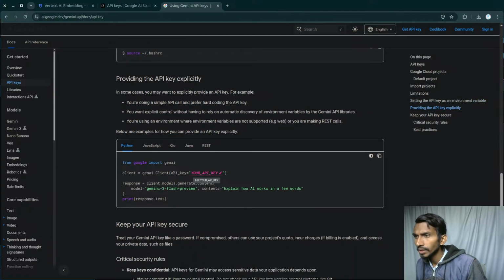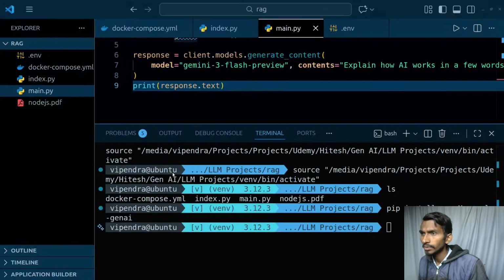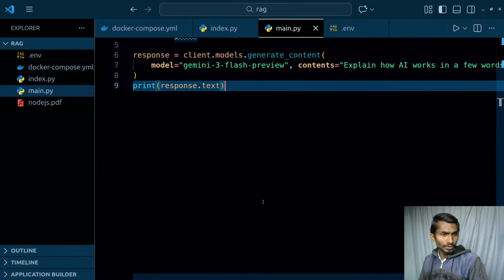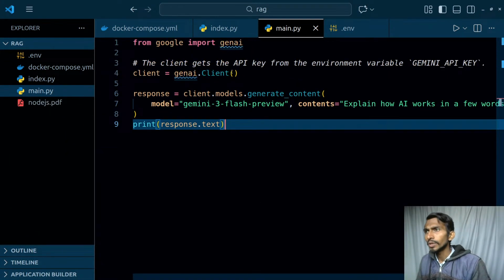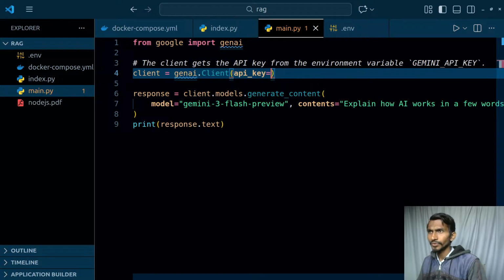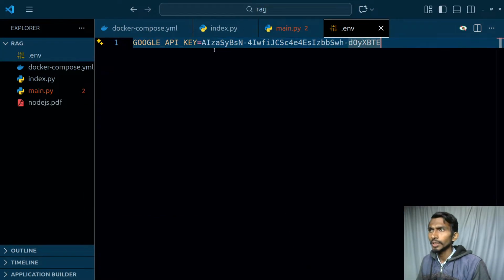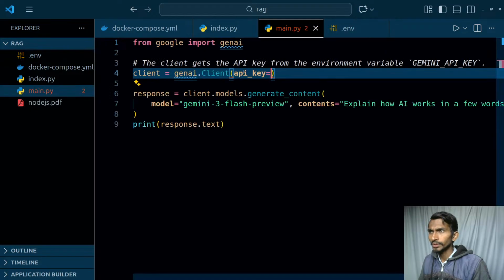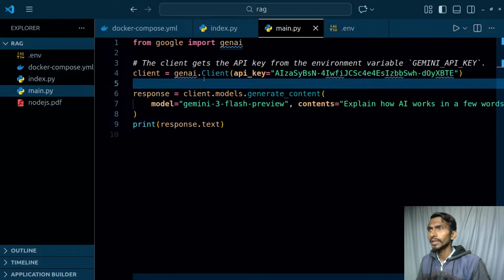So the API key is going to be your API key, so I can just directly give it to it. Let's do it this way. So ultimately GenAI, and API key will be equal to my API key. What is the API key that I have right now? This is the one. I mainly want to check whether it actually works or not. That's it. So let's simply give it the API key.